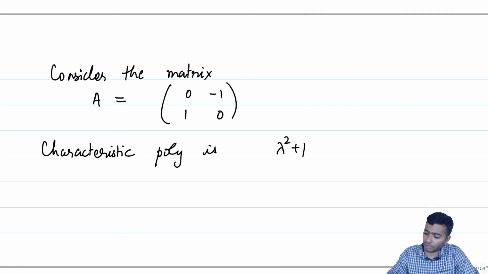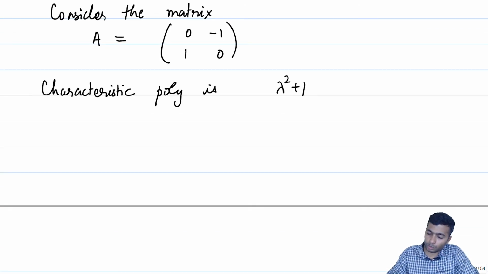However, if the theory were to be developed over the field of scalars being complex numbers, then lambda square plus 1 equal to 0 would have roots i and minus i, and we would have been able to compute the corresponding eigenvectors in C2 instead of R2.